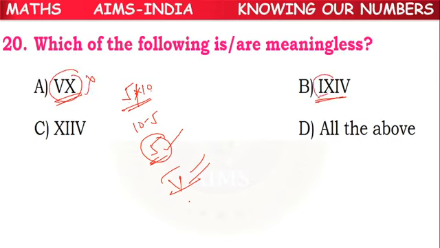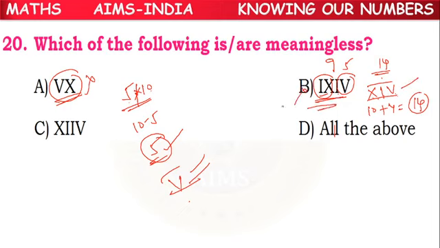IXIV. So IX stands for 9. IV stands for 4. 9 plus 4, 13. If they think like that, but for 14, what is the representation? XIV. Because X stands for 10. IV stands for 4. 10 plus 4, 14. This is the correct representation of 14.